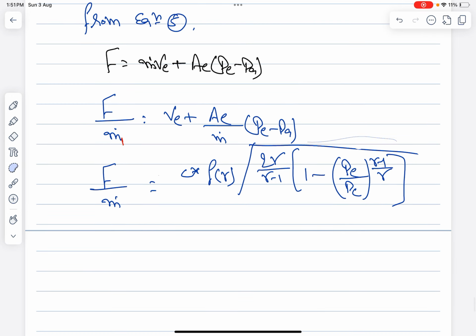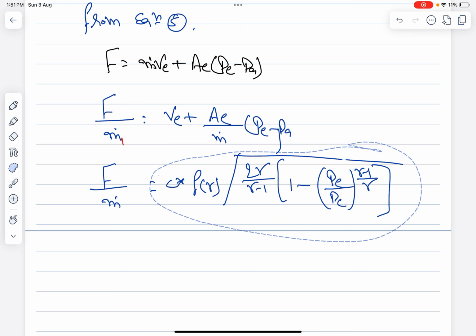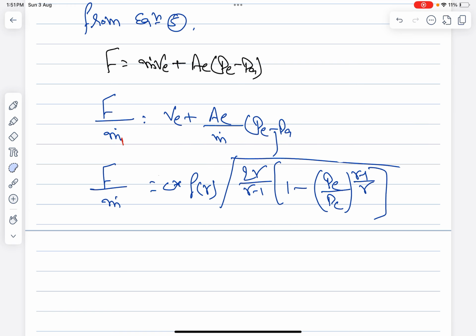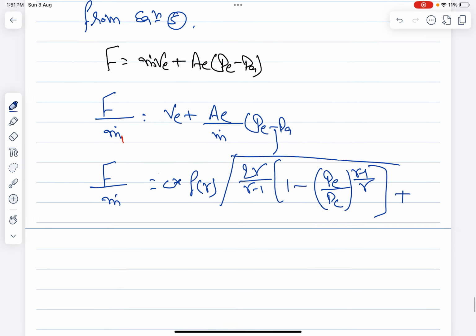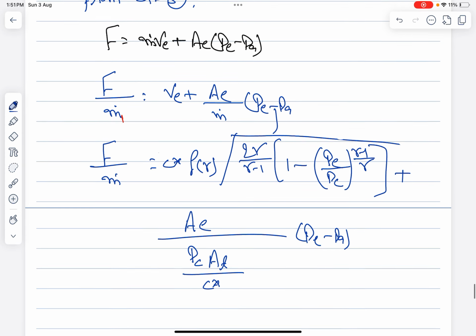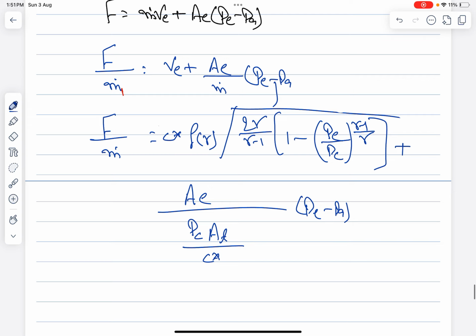Fine. So these things basically we can write as a VE, plus we can have AE divided by, I'm going to write m dot as A throat, or you can say A star divided by the C star, into P minus PA. All the things you can write by your own.